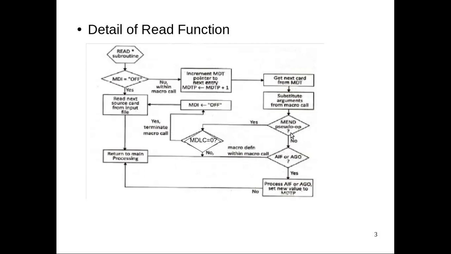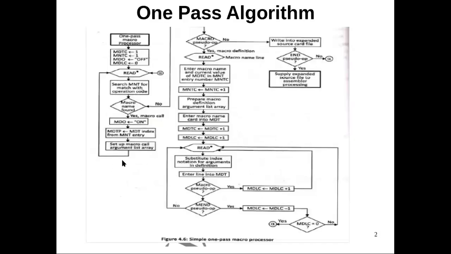Suppose we are not seeing the MEND pseudo opcode, we have to check whether there is any AIF or AGO, which I have already mentioned in the last class. These are conditional branching. It will check some condition and it will jump into the loop statement. So if it is there, we have to process that and go back to the main processing. Again, if we don't have any AIF or AGO, again you can go back to the main processing. That's all about the one pass algorithm.